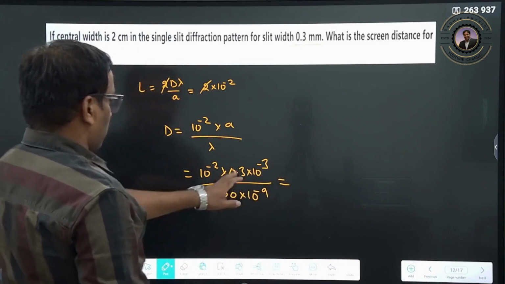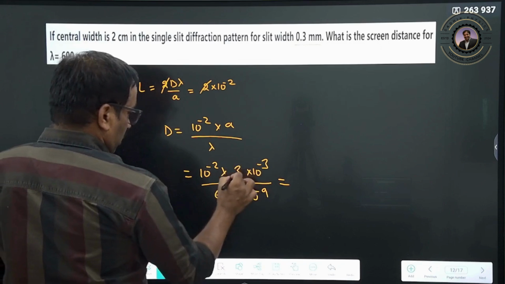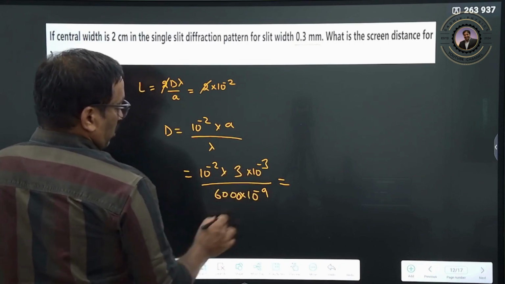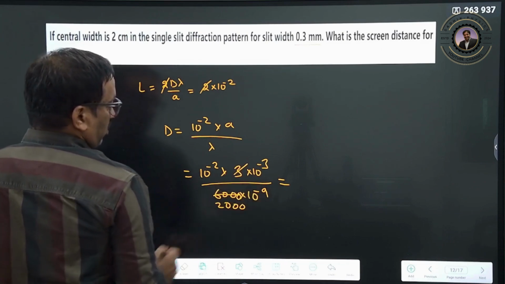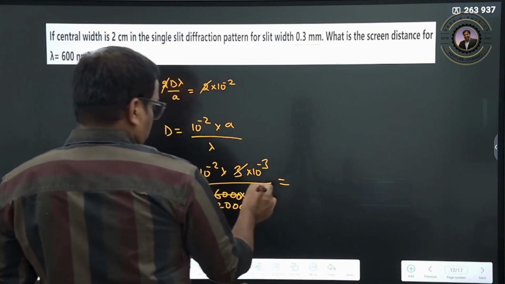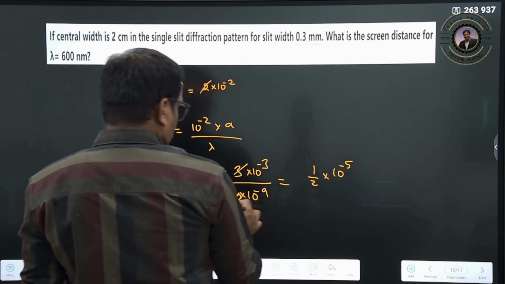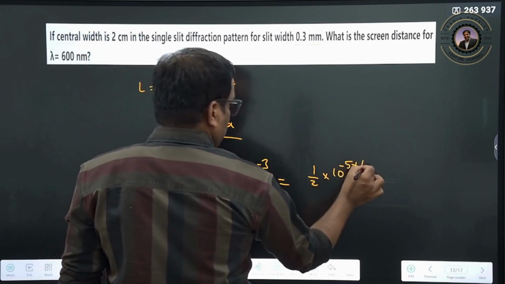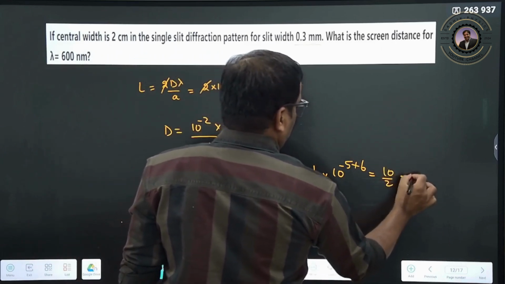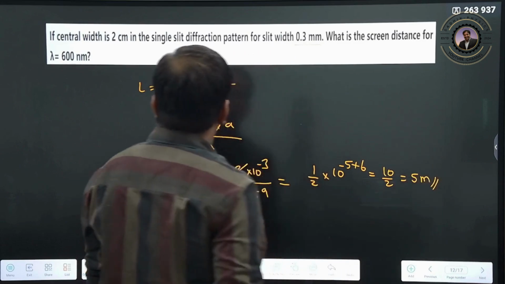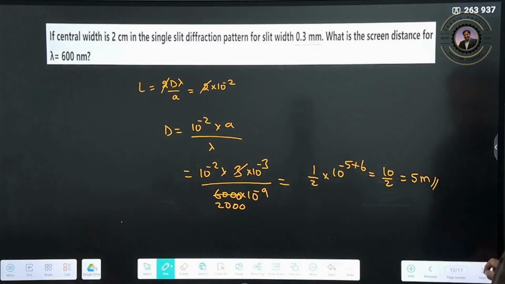Clear? So here I can take 3, add 0 here, so 3 ones are 3, 2000. So this is 10 to the power of minus 6, therefore 1 by 2 into 10 to the power of minus 5. So this is minus 6, plus 6. So how much will it be? 10 by 2, that is nothing but 5 meters. Clear? Now we will go for another question.